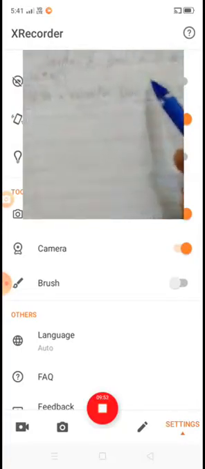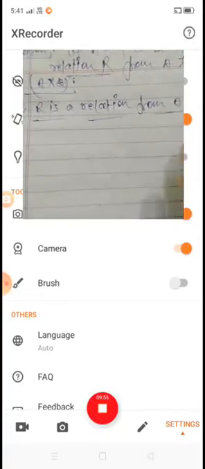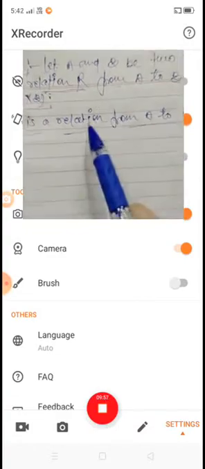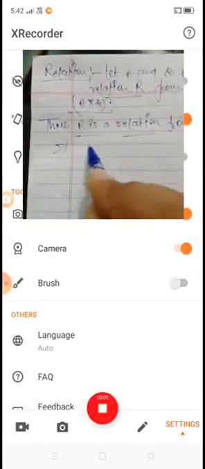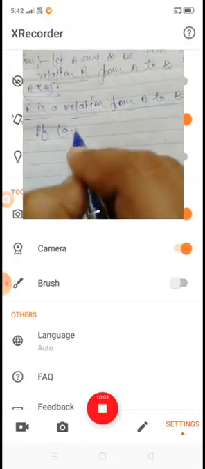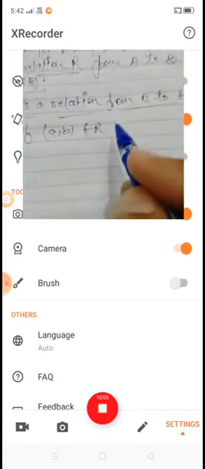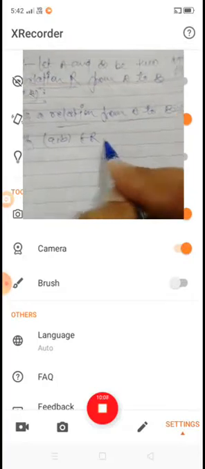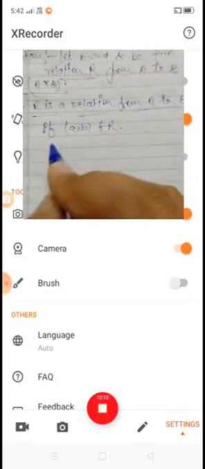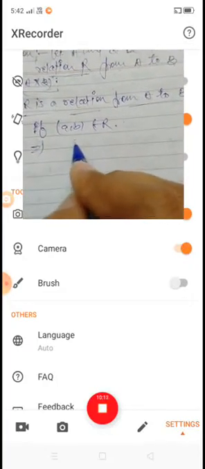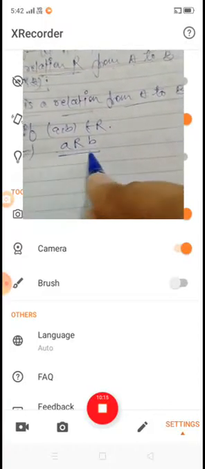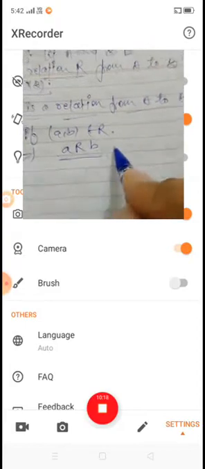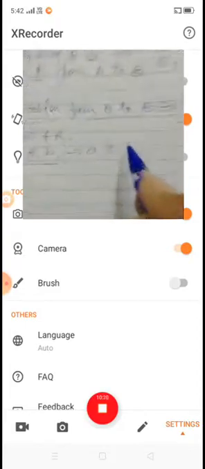Okay, so if R is a relation from non-empty set A to non-empty set B, and if (a, b) belongs to R, then we write a R b, which is read as a is related to b.